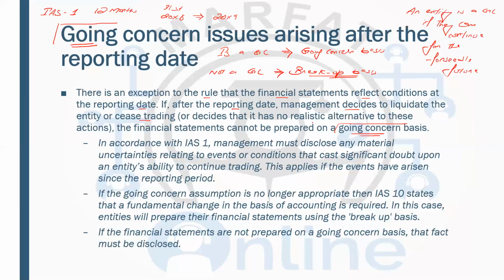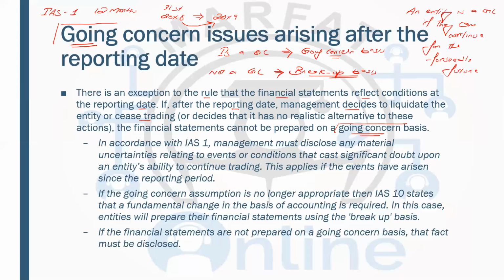Because we are saying that an entity can make the financial statements on going concern basis if they can continue for at least 12 months from the reporting date. So if after some days of the year end they are deciding to close the business, they cannot make the current year financial statements on a going concern basis. They will be preparing it on the breakup basis.